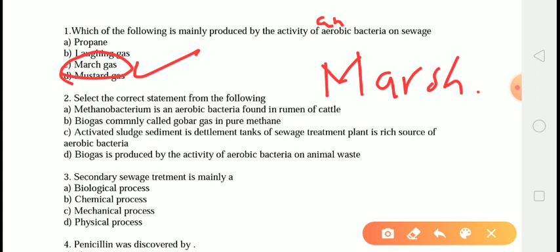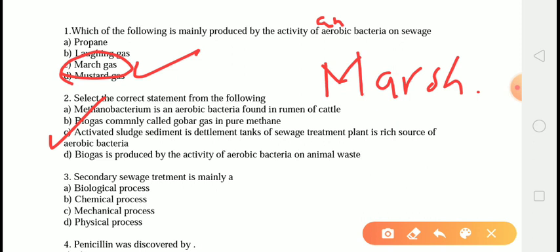The second question is, select the correct statement from the following. The correct answer is option C, that is activated sludge sediment in the settling tank of the sewage treatment plant is a rich source of aerobic bacteria.